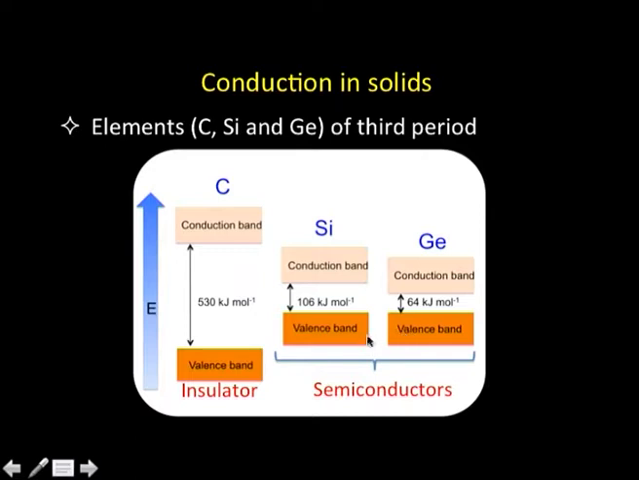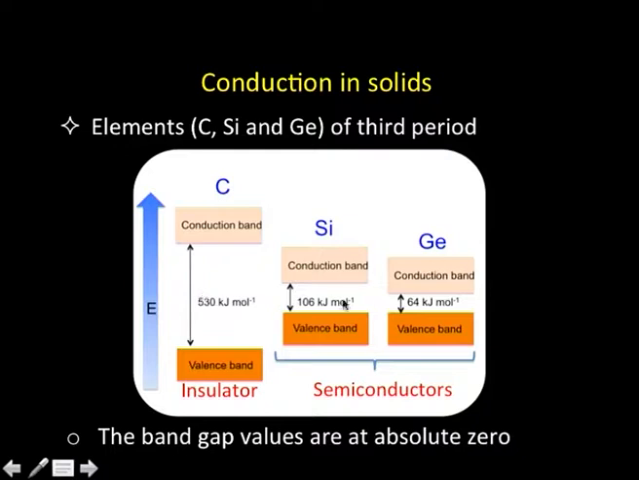Now, in these two cases of silicon and germanium, what you find is that when some amount of energy is given to the system, the electrons can go from the valence band to the conduction band, and they can conduct electricity to some extent. Since they cannot conduct electricity like metals, they are called semiconductors, whereas carbon happens to be an insulator, as it cannot conduct electricity. The reason is that this band gap is very, very large. The band gap numbers I have given here are the values at absolute 0. At room temperature, they will be slightly different.